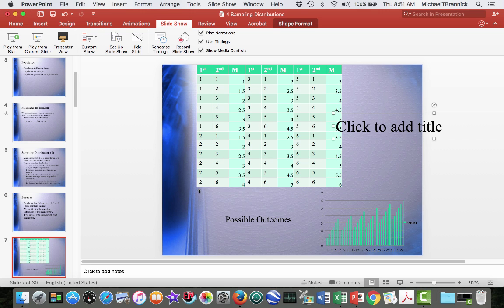So the sample space here is enumerated by these, from 1, 1 to 6, 6, and our means range from 1 to 6. So we can get 1 if we have 2 1s, and we can get 6 if we have 2 6s, and everything else is somewhere in between.